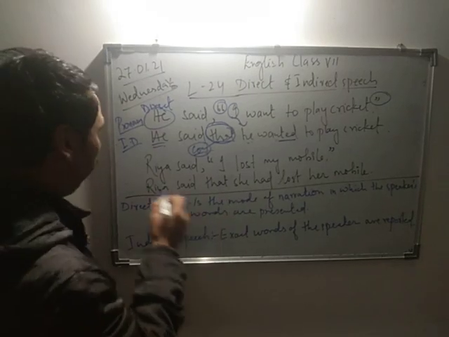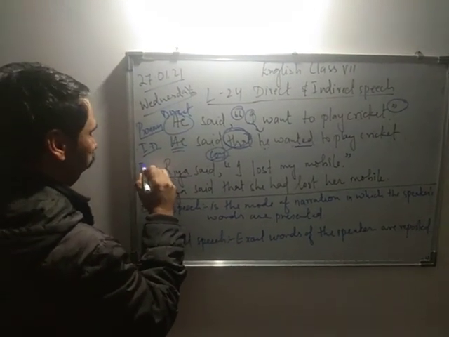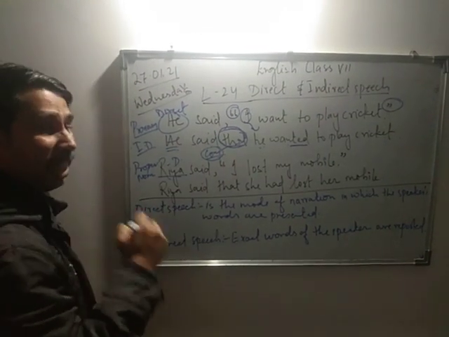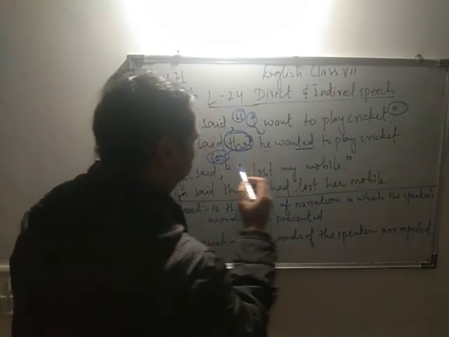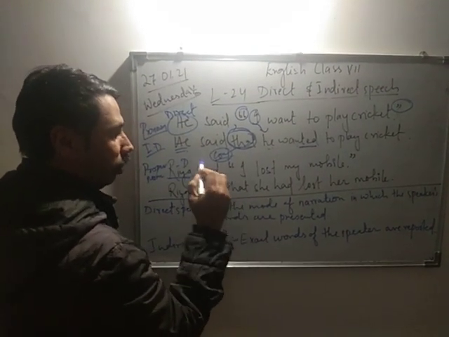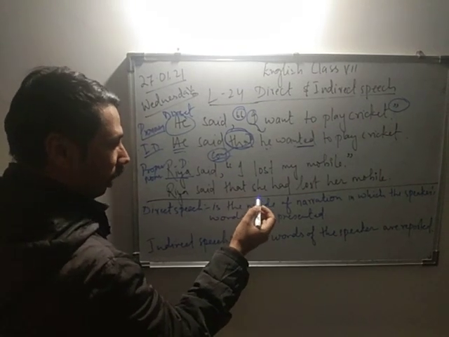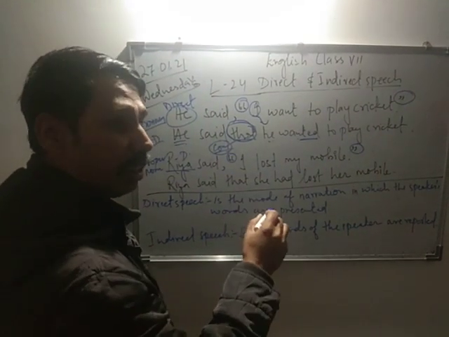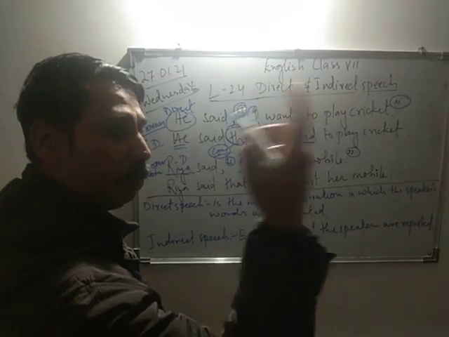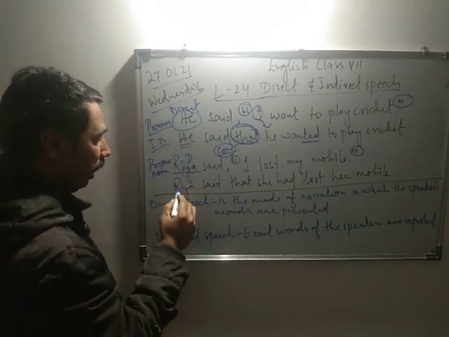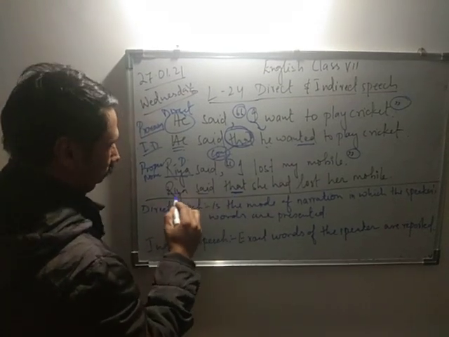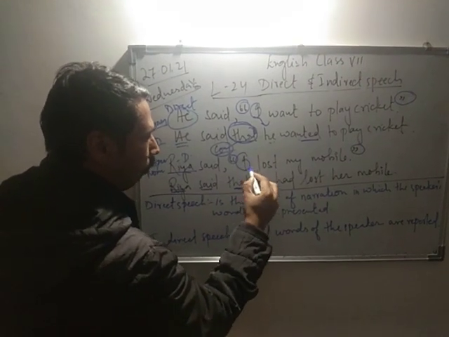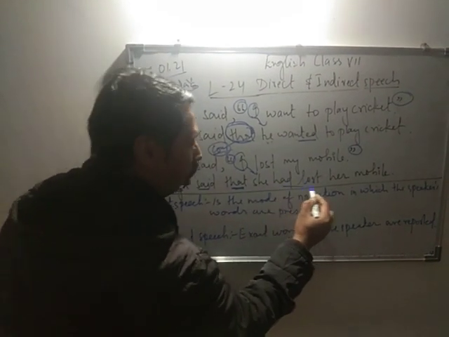Can we take another example? Ria said. Ria is a proper noun, right? And this is my direct speech. What Ria said: "I lost my mobile." The speaker's statement is quoted within the inverted commas. Now her statement is reported by the second person to the third person. So Ria said that, and that is my conjunction, right? She, again changing the pronoun, she had lost her mobile.